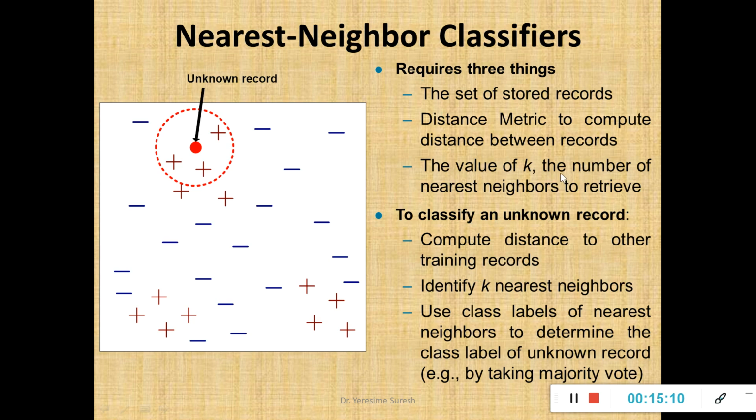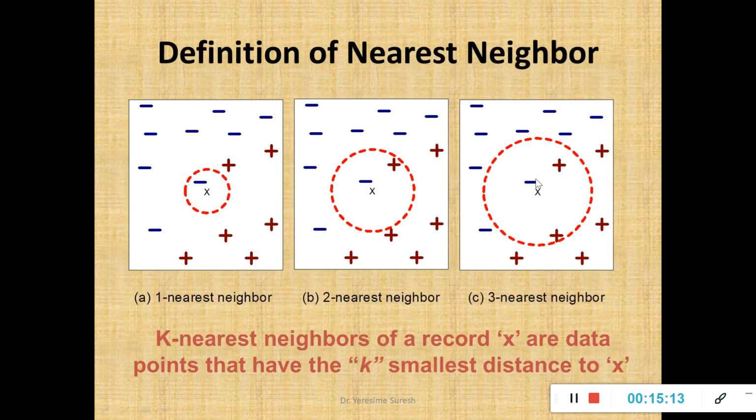This is how your nearest neighbor works. Now the exact definition of your nearest neighbor through an example. Now you can see this. I have my training records which has some negative examples, which has some positive examples. Now what will I do? I'll see the number of nearest neighbors, whether the number of nearest neighbors are 1, 2 or 3. That means from one point to the other point, if the distance is very minimum, then that record will become the nearest neighbor. So I have negative examples and I have positive examples.